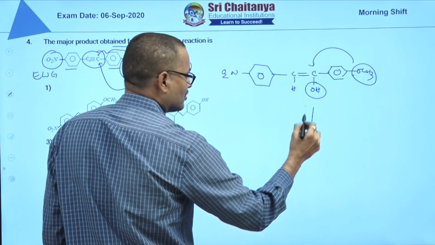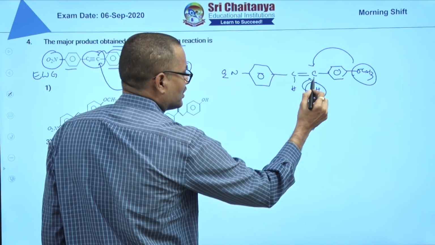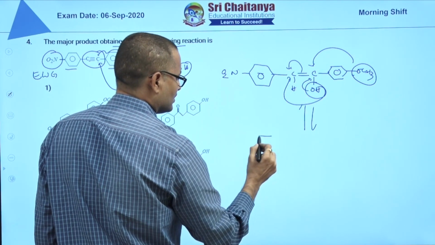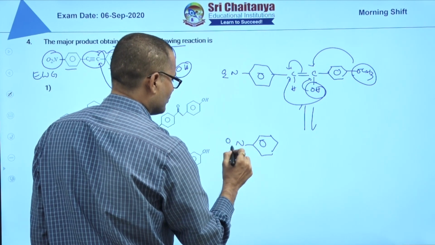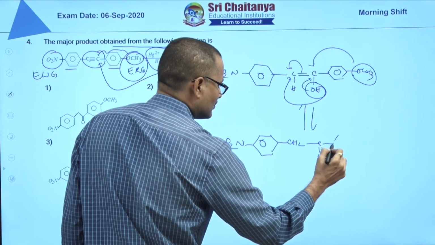Now the OH tautomerizes. This will form a pi bond here, this electron pair shifts, and hydrogen is shifted here. Then you will get a C double bond O group. Ketone tautomerism gives CH2, C double bond O, on the OCH3 side.